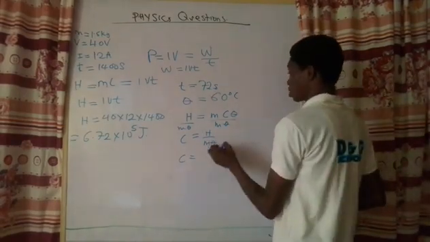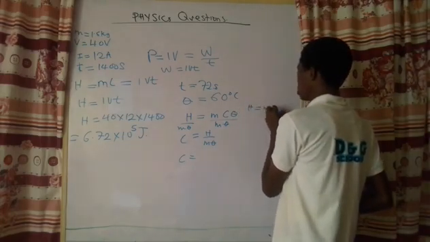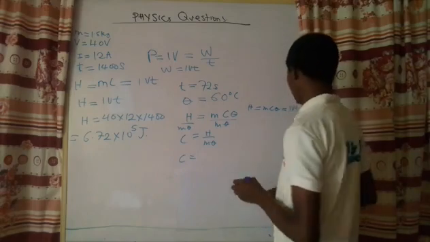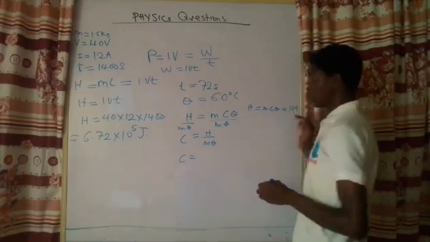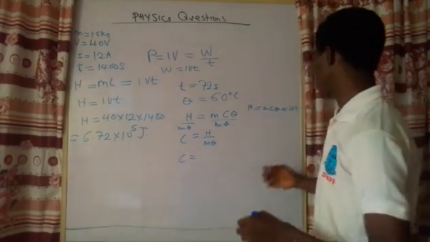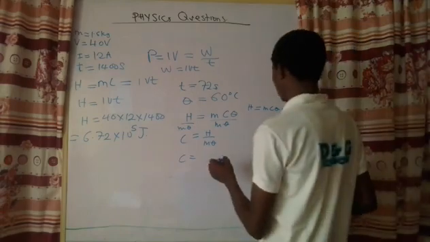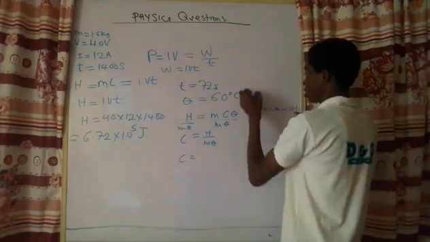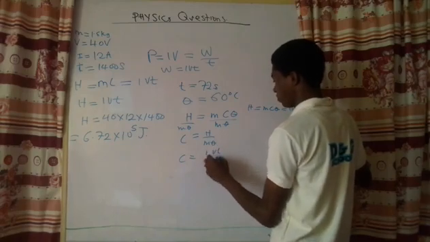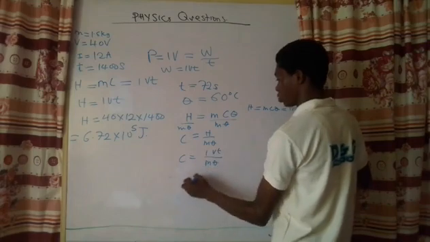It's still IVT. So H equals MC theta, and it equals IVT, because the heat lost by the heater will be equal to the heat gained by the mass. So we are going to put here IVT over M theta.